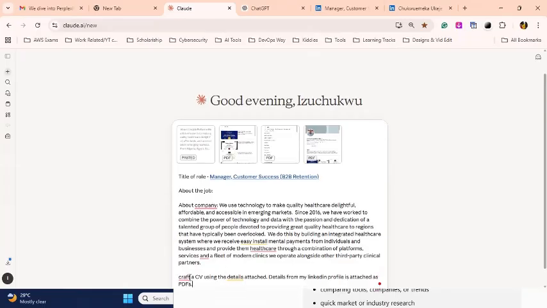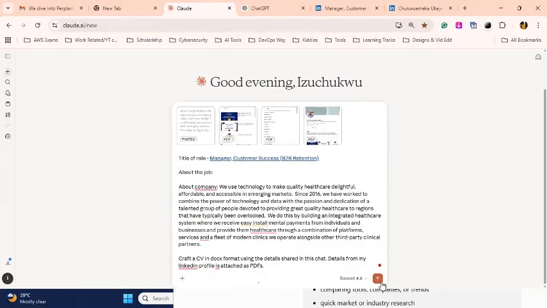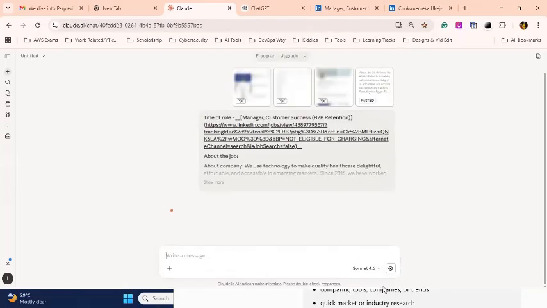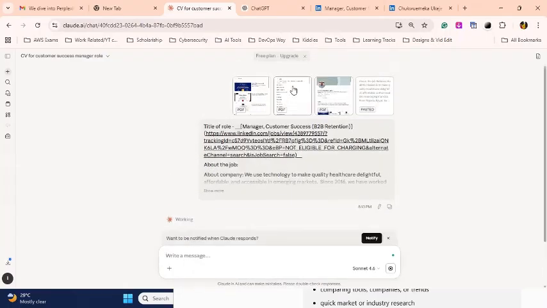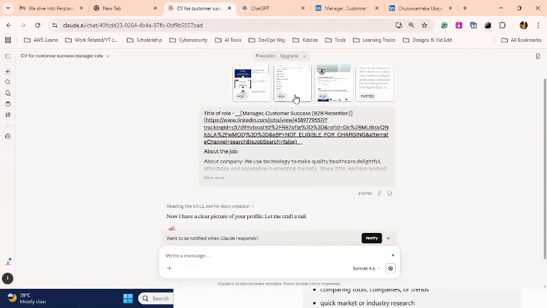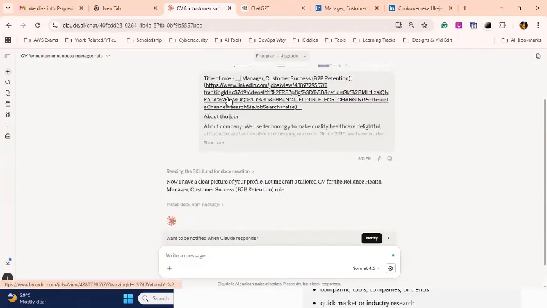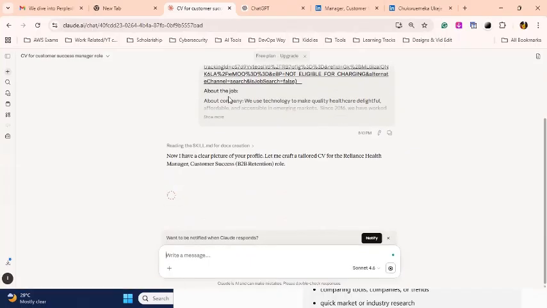So you don't need the perfect form. You just need to tell it what to prepare, using the details shared in this chat. So, prepare a CV in docs format. Docs here is document format. So all you do now is hit enter and it will take a while. Remember that everything I'm using here is what we provided. It will take a while to explain the thought process of how it's trying to get the CV out.